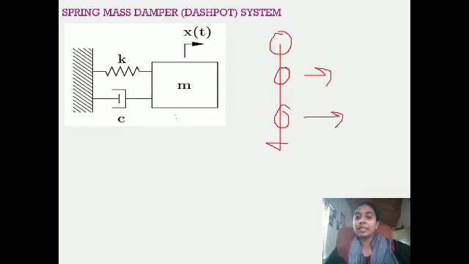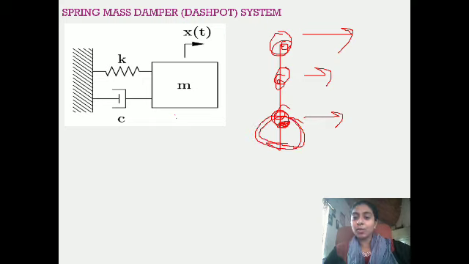These things are called lumped mass: 1 lumped mass, 2 lumped mass and 3 lumped mass. The mass or weight of the building at this portion is lumped at this point. Now the mass of this portion is lumped at this point, and the mass of this portion will be lumped at this point. That is the meaning of lumped mass.